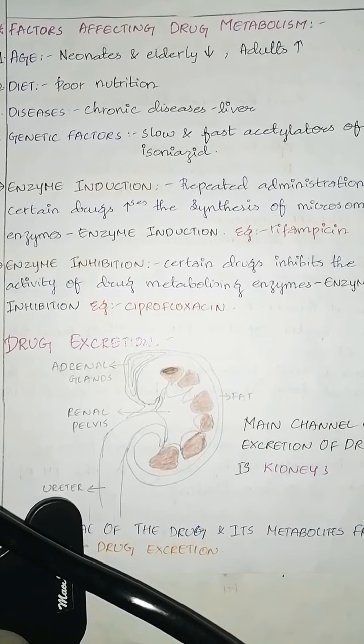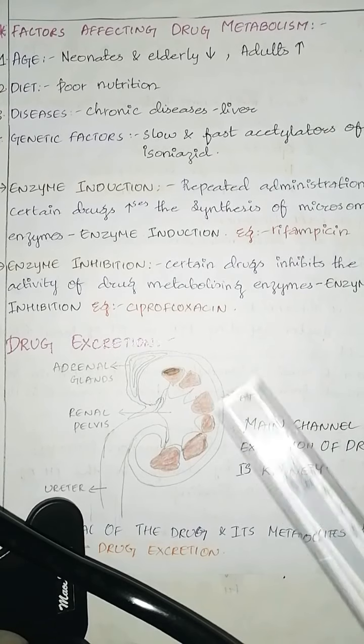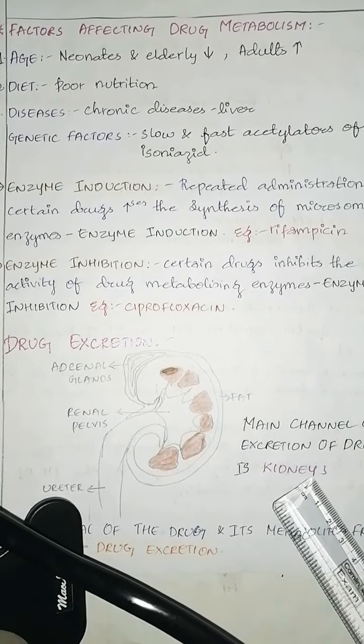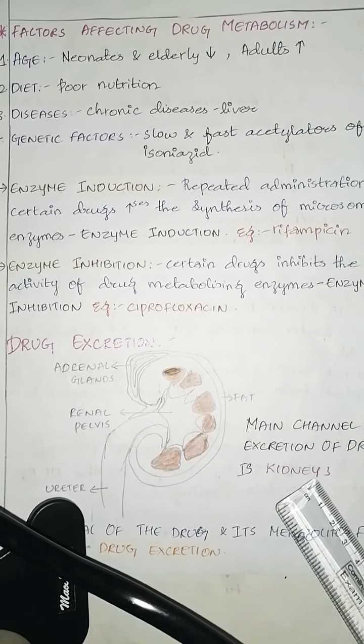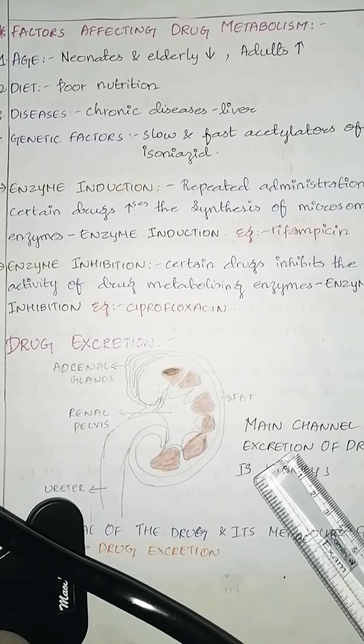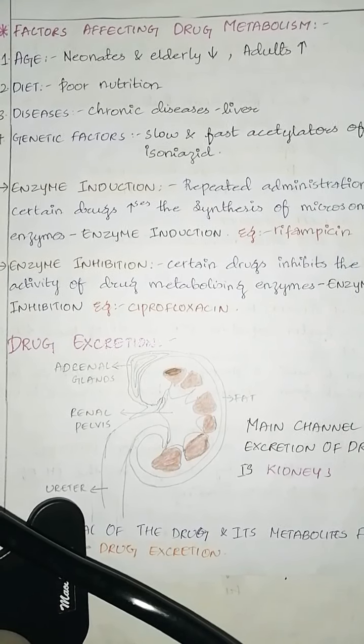The main channel for the excretion of drugs is the kidneys. Others include lungs, bile, feces, sweat, saliva, tears, etc.